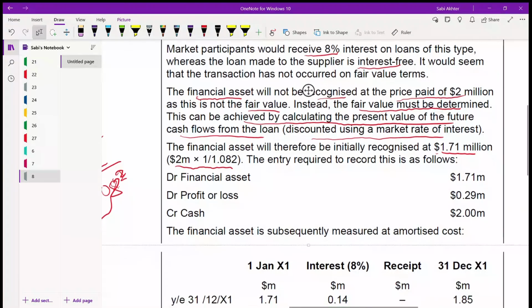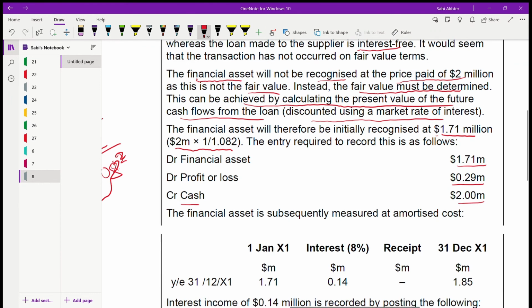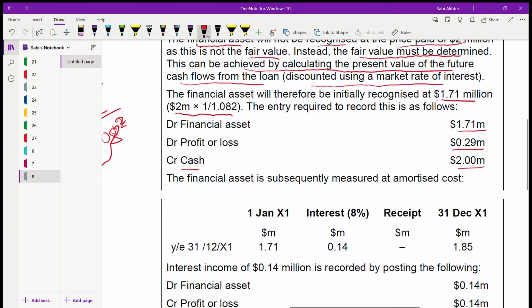Now how are you going to do the entry? You need to debit that 1.71 in the financial asset. You credit the cash 2 million because you have paid 2 million. And the difference, the balance, is a loss, which goes in the profit and loss account.